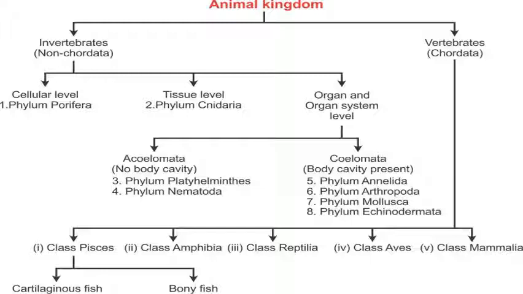The second class is Amphibia, the third is Reptilia, the fourth is the diversity of birds, class Aves, and the fifth class of the vertebrates is class Mammalia. So this is all an overall view of the animal kingdom. We will go through these things thoroughly in the coming chapters of animal and plant kingdom.